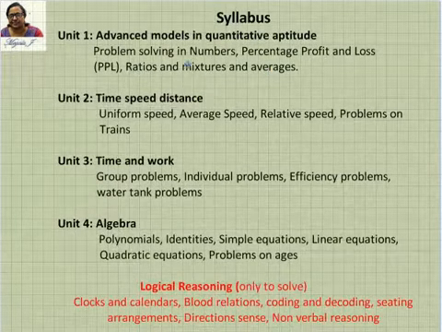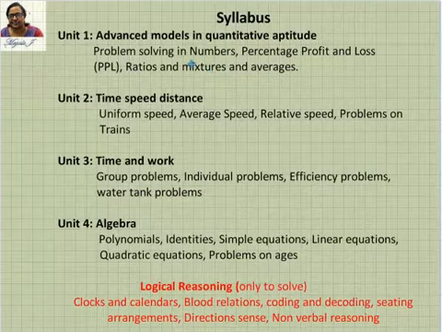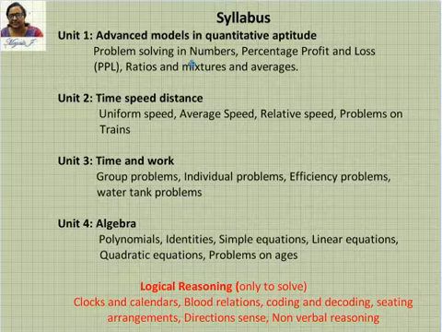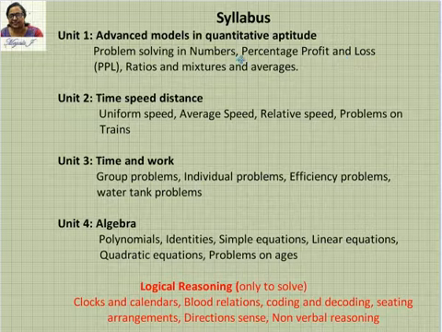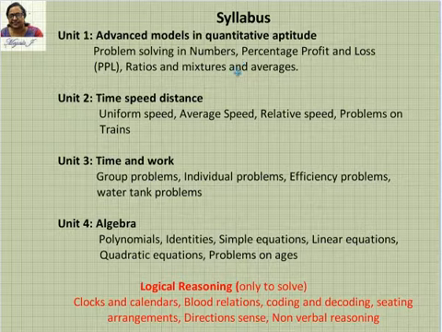Similarly, 2 classes you're going to have as this Moodle class, and the 2 classes are going to be a doubt clarification for unit 1, or any unit, in the same way. Every alternate class is going to be your doubt clarification class, where in Google Meet I'll be conducting the class and clarifying, and also you will be given some problems to solve. You need to solve them and come into the class. We will be discussing those problems.